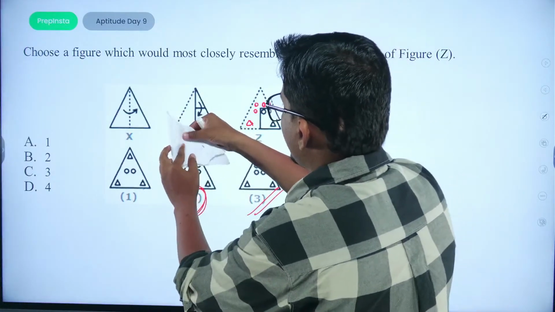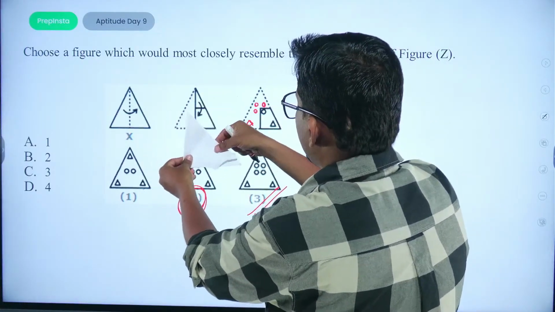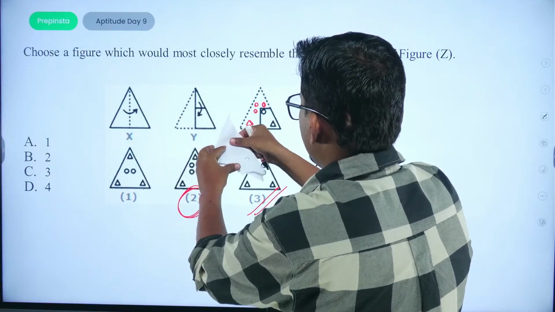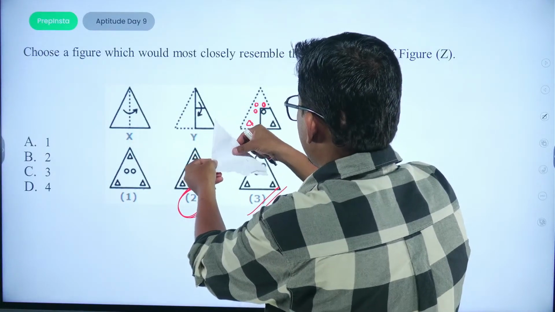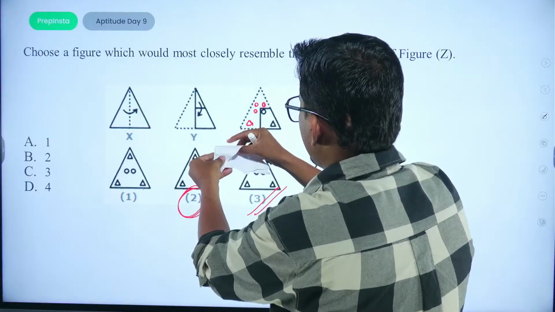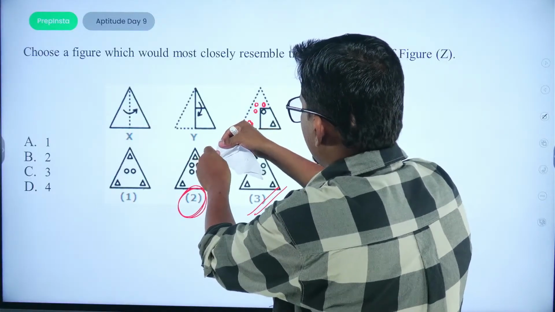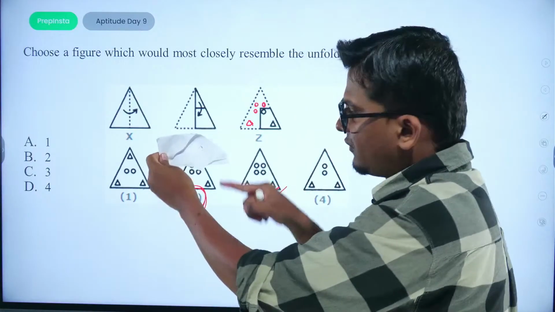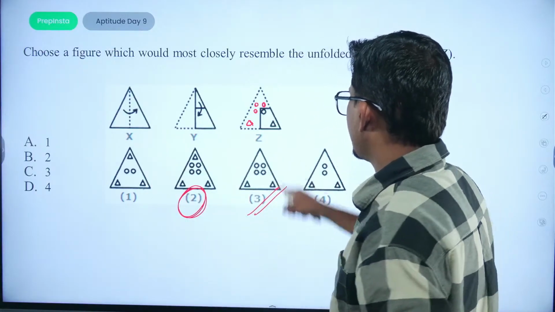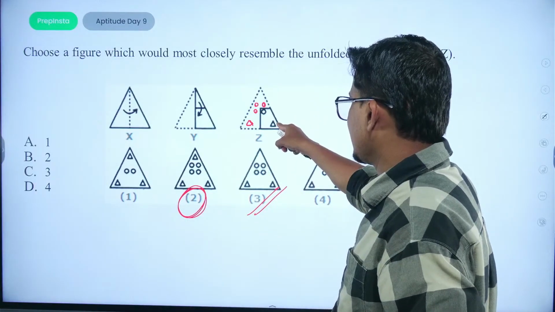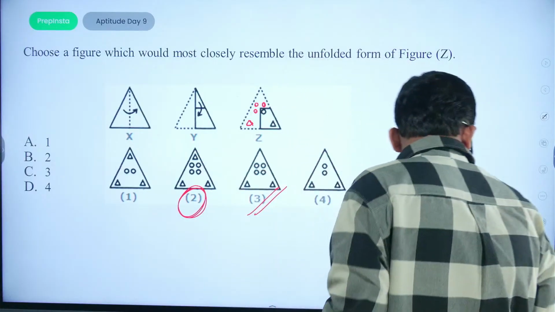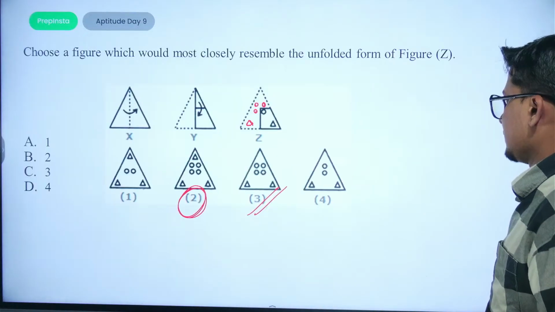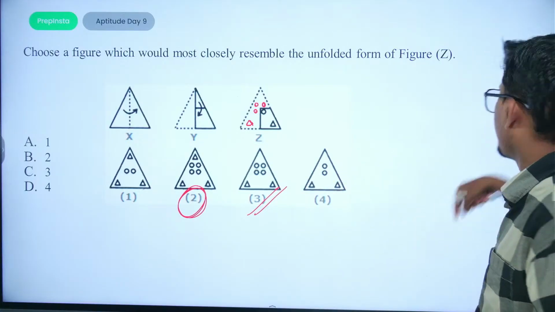Suppose the first fold is kept here, and the second fold is drawn from the, let us take this position as this position. So this diagram would be unaffected. There would be no effect on this position. So if the triangle is placed here, it won't come to this position. So the right answer would be option number 2. Okay, our right answer is option number 3.